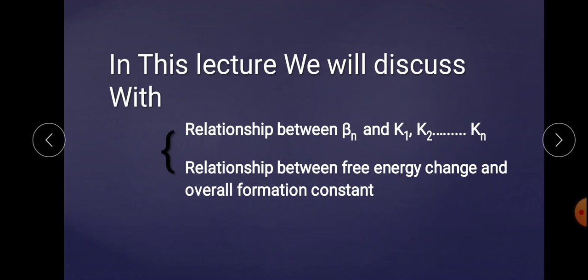In this lecture, we will discuss the relationship between the overall and stepwise stability or formation constant, and the second point is the relationship between the free energy change and overall formation constant. So let's start with the first point, that is the relationship between the overall and stepwise stability constant.